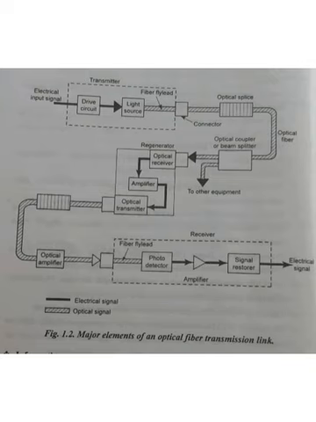And next is the splicing. Splicing is the permanent connection. You can permanently connect in the optical system. For example, if you want to connect any wire permanently, what will we do? We will solder, correct? Similarly, here also, in order to connect two media, that is two optical fiber cables, we use the optical splicer. It is a permanent connection. We cannot remove this, but a connector is temporary. We can remove this.